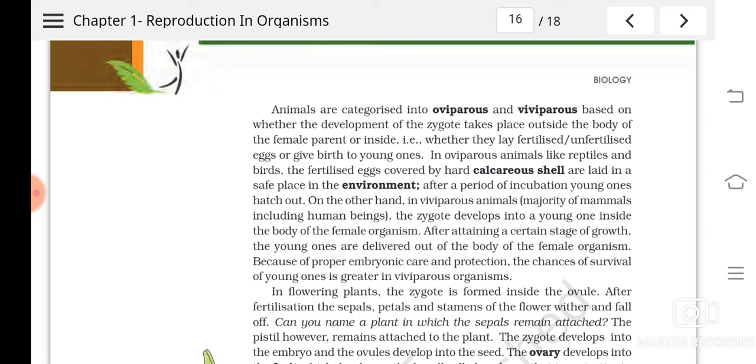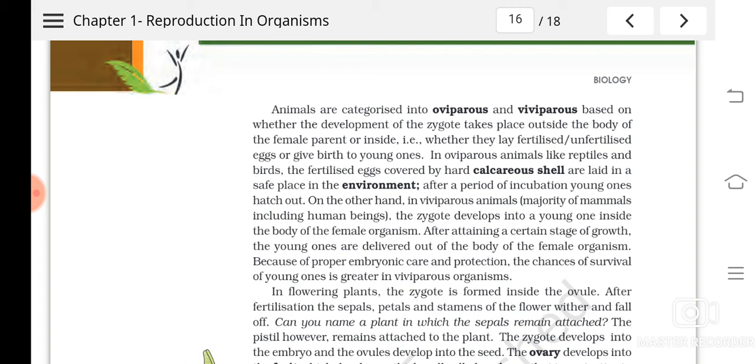Understood? But in some organisms like amphibians, fertilization takes place outside the body and development also will be outside the body. So in this kind of organisms, the eggs are covered by hard shells, and they will be placed in safe places. You can see the birds, they make nests, and they search for such places where they will get very little disturbance.